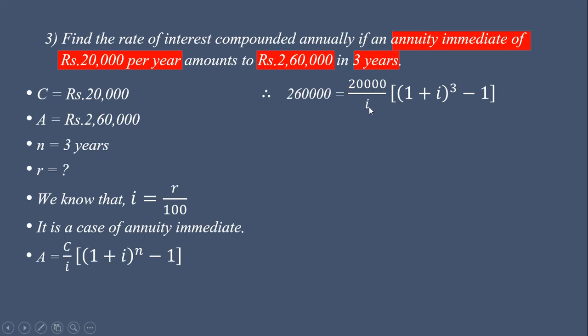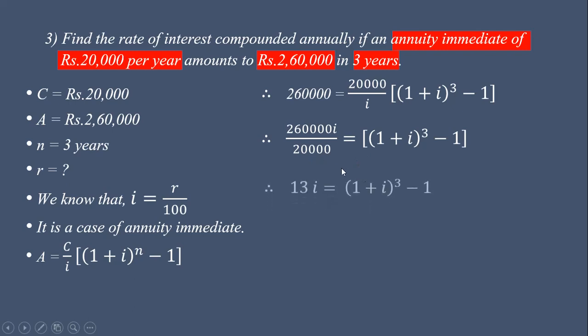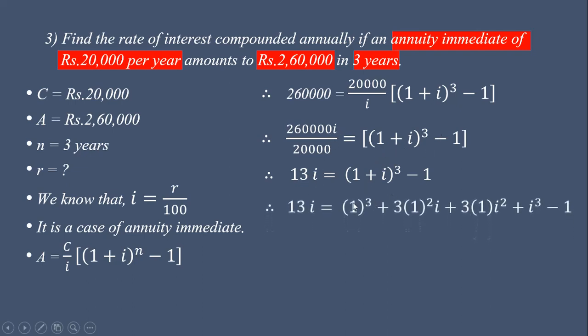First we find I using this relation, 1 plus I bracket cube minus 1. Now we transfer I to this side and 20,000 to this side. Division of this gives, cancelling these 4 zeros, 26 upon 2 is 13. So 13I is equal to 1 plus I bracket cube minus 1. Here we expand this bracket using the formula A plus B bracket cube, which is equal to A cube plus 3A square B plus 3AB square plus B cube.